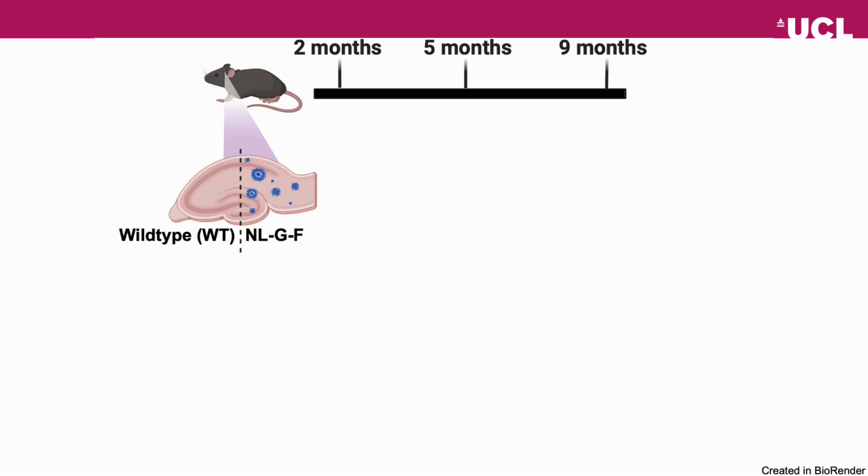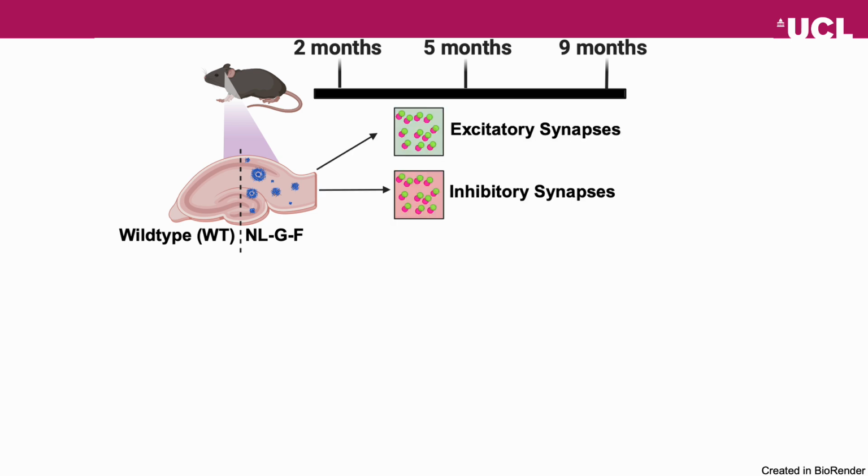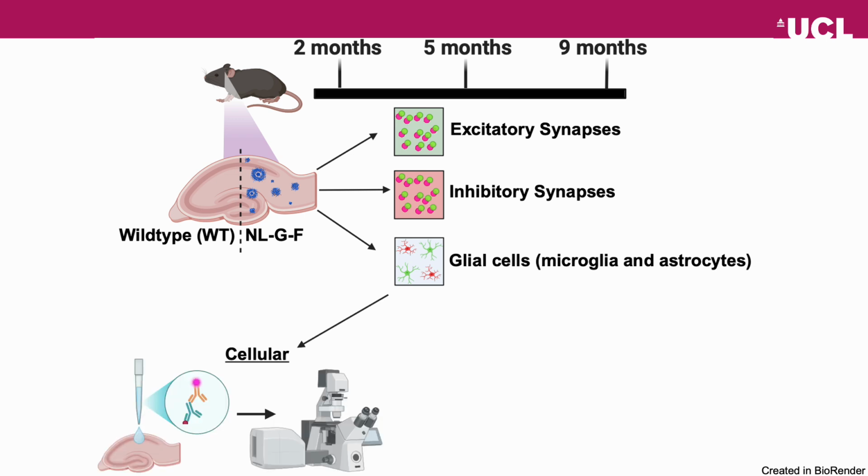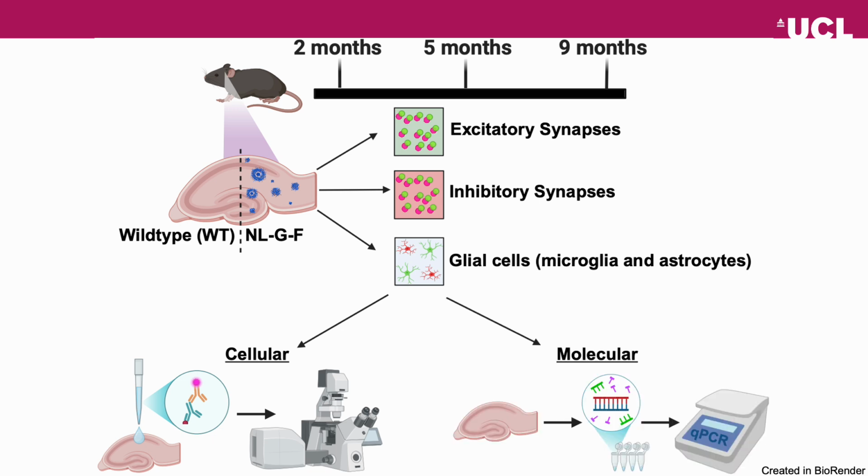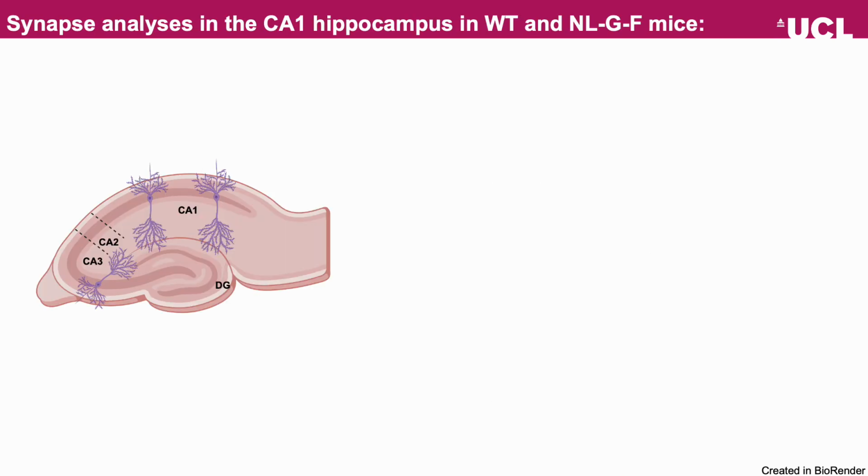And so we assessed this model at 3 different time points, 2, 5, and 9 months, examining excitatory synapses, inhibitory synapses, and glial cells, specifically microglia and astrocytes. To do this, we analysed synapses and glia at the cellular level using immunostaining and confocal microscopy, and then further examined glial cells at the molecular level using quantitative PCR.